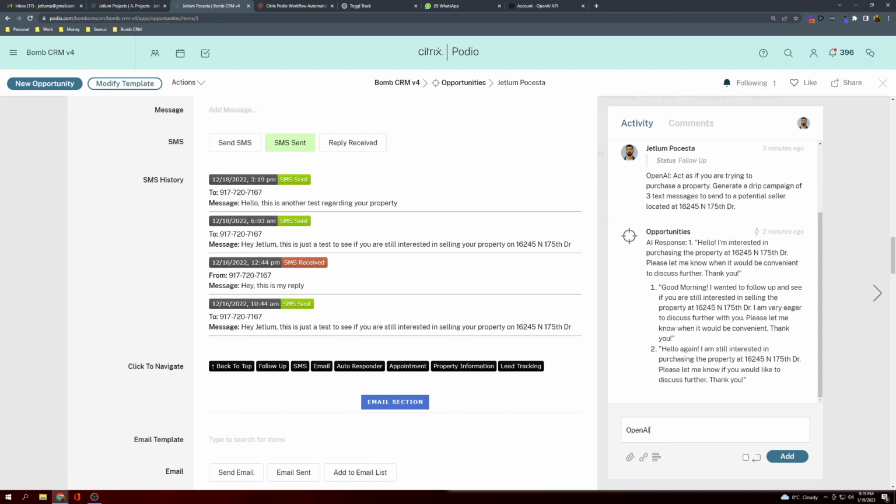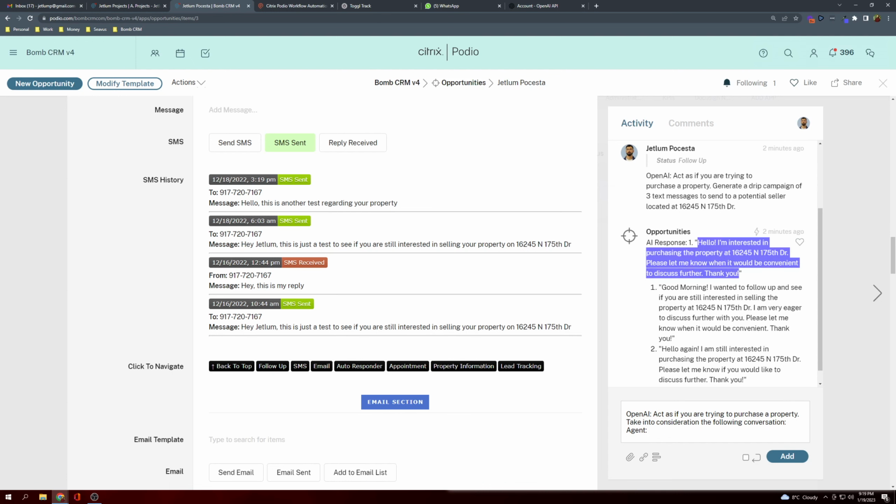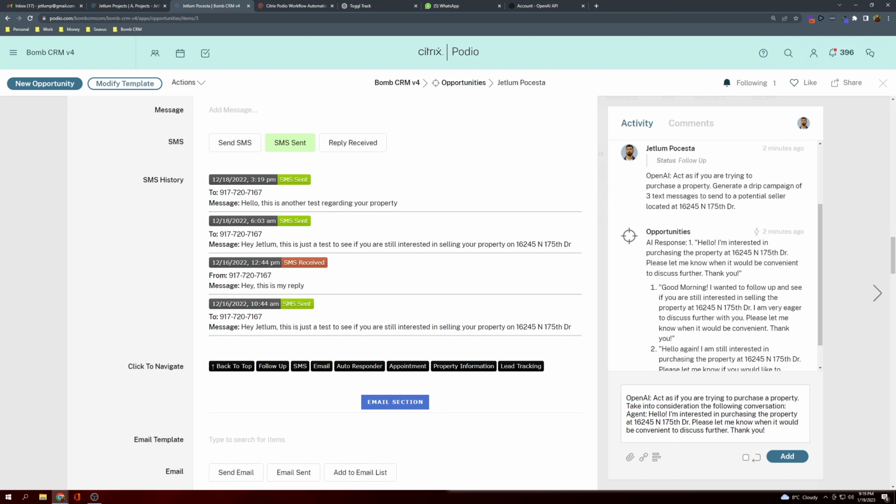So let's say, again, act as, let's just copy. Now we can say, take into consideration the following conversation. The agent has said this. This is where the agent text message was said.